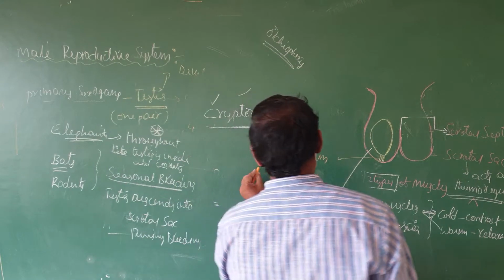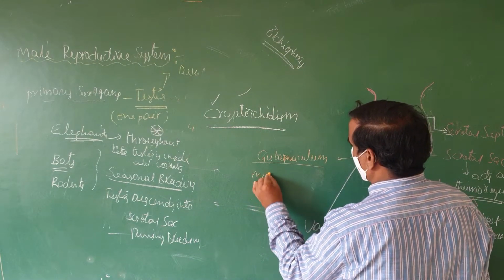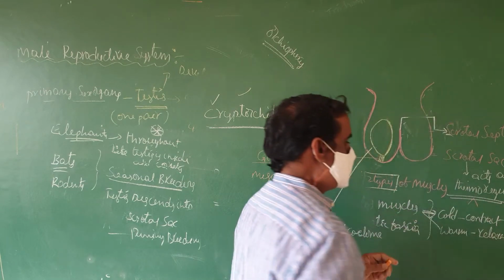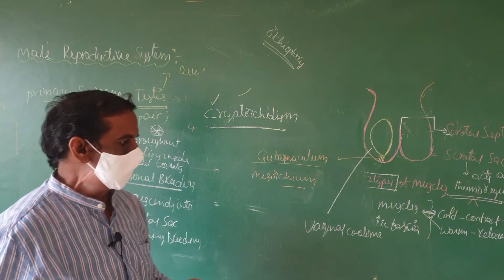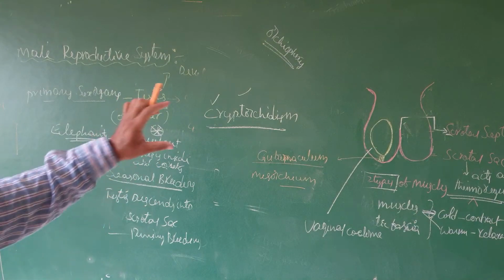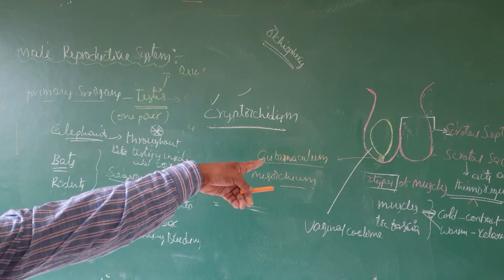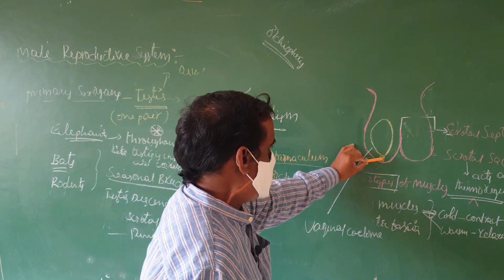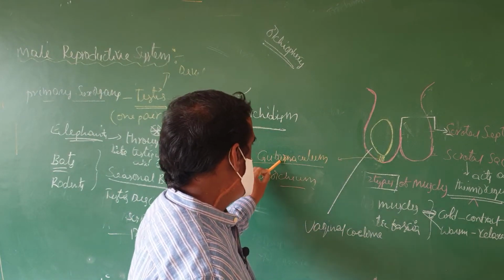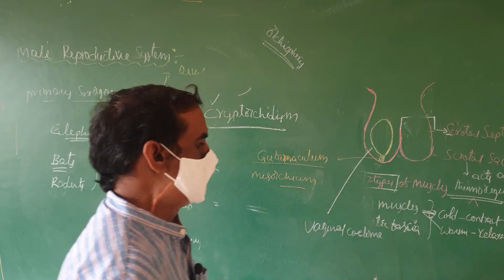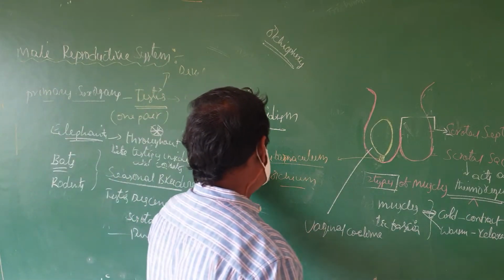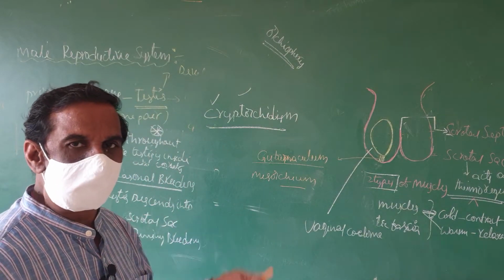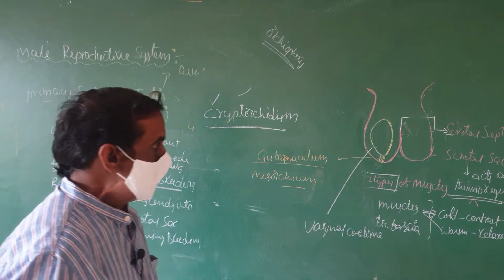This gubernaculum is also called the mesorchium. Mesorchium or gubernaculum connects the testis to the wall of the scrotal sac. The testis is attached to the wall of the scrotal sac by a bundle of muscles. These gubernaculum, mesorchium muscles are flexible. Gubernaculum is otherwise called mesorchium.